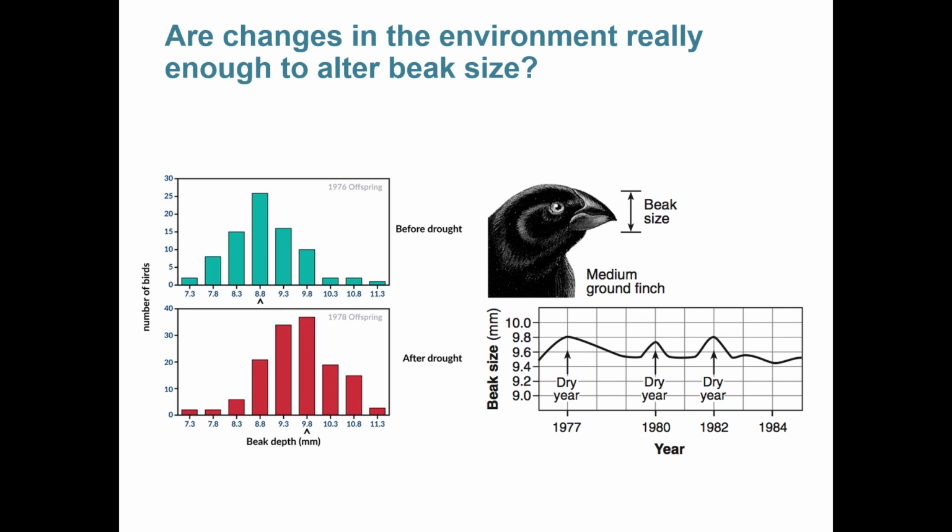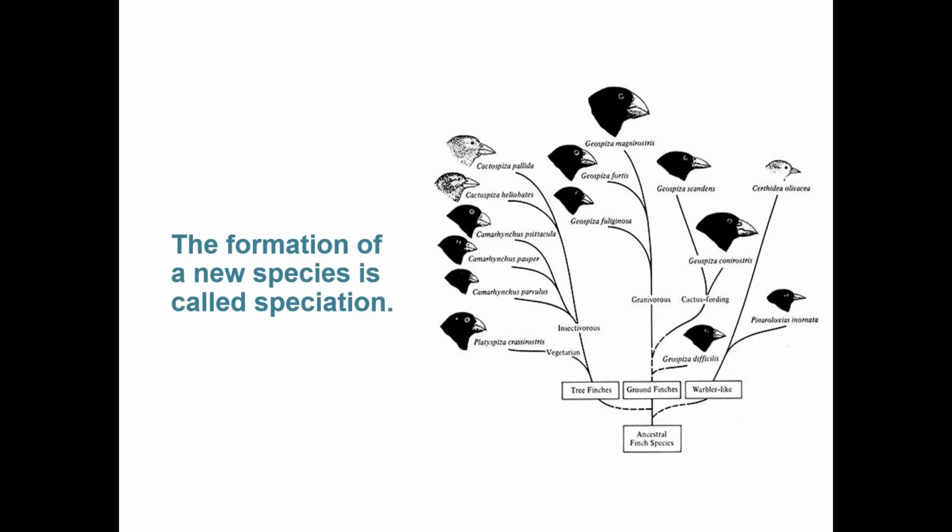So why doesn't this increase in beak size persist? Well, in wet years, there are tons of seeds that the smaller beaked birds have an advantage at eating. So we actually want to keep small beaks in case there's a really wet season. Permanent changes are difficult to get, and we'll talk a little bit more about them when we get to speciation. Suffice it to say, there are enough differences in the foods that are available and the types of environments on each of these islands that a lot of specialized birds have since evolved. And that's where species comes from. If you have these small effects and they happen long enough, then you can form a new species over time.